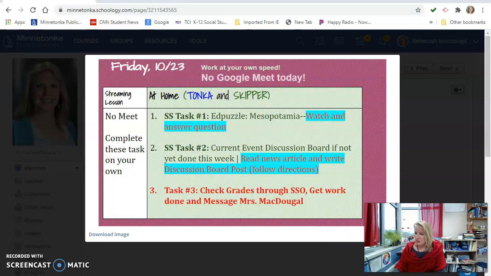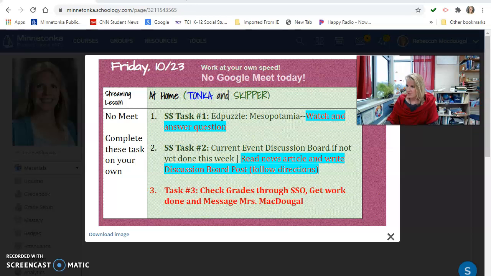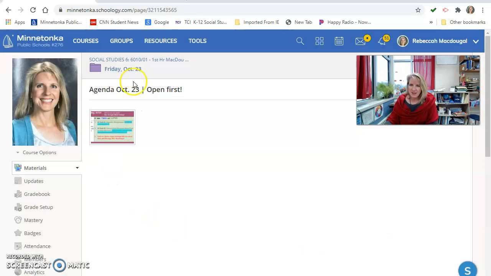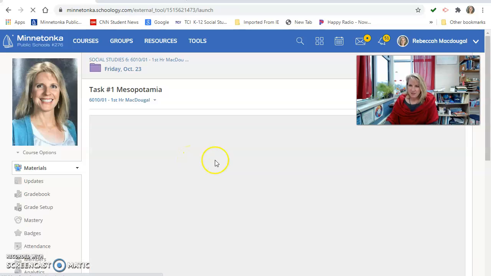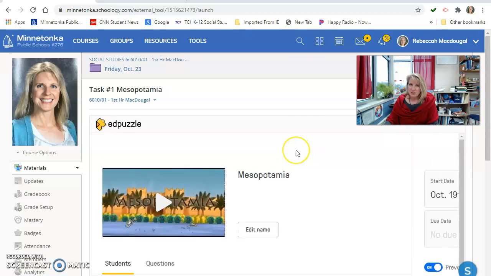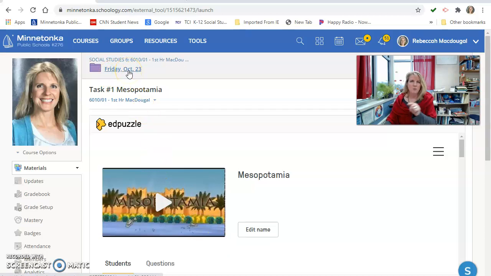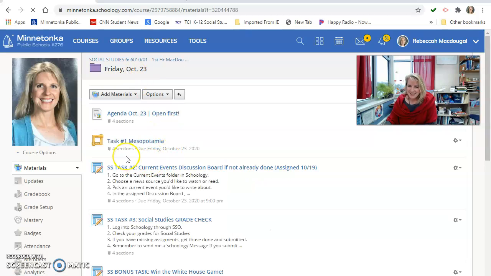All right, I'm going to get back out of this, put this over here, and go back into the folder. Task 1 is this Mesopotamia Edpuzzle. My view is going to look different than yours, but when you start to play it, there is a little rewind button, I think, somewhere down on the bottom if you feel like you need to rewind just to answer the question you're on. There's your first task. The second task is the current event discussion board.